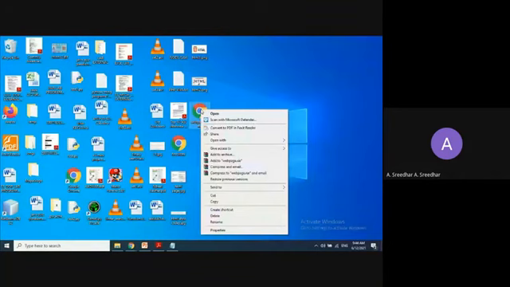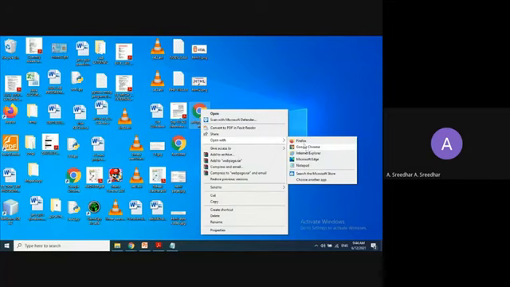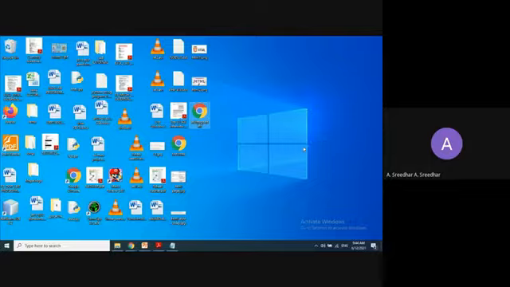How to open this? Right click on this, go to the Open with tab, and you can choose Google Chrome, or you can open with Firefox, or Internet Explorer, and you can also use Microsoft Edge. This is also one of the browsers from Microsoft. So I want to choose Google Chrome here. So this is my web page. There you can find here webpage.html.